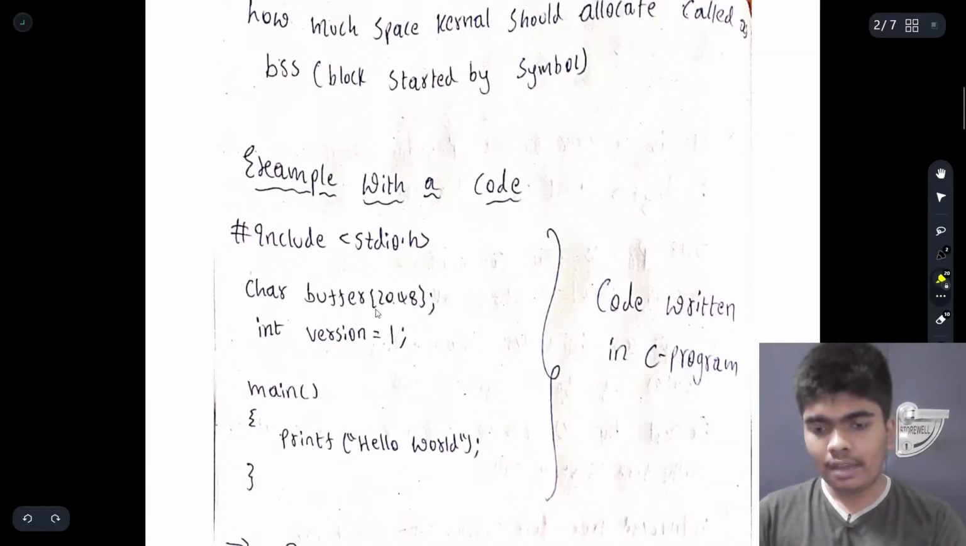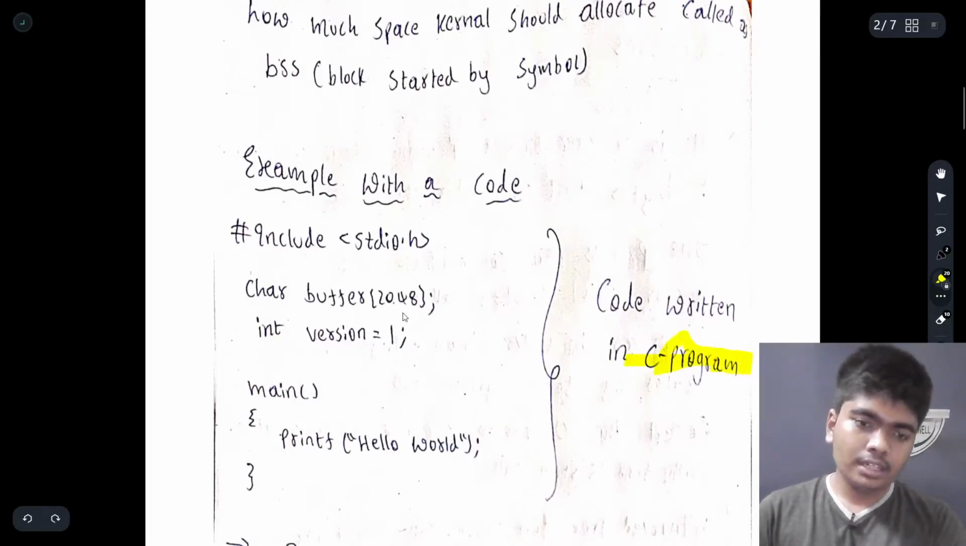I will show some basic code which is written in a C program. Here these are the header files, as all of you know.